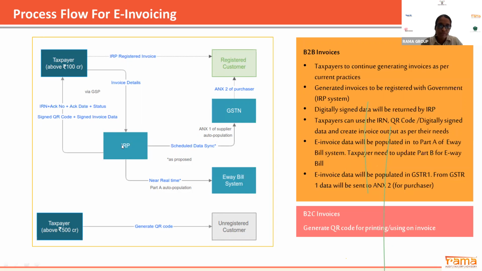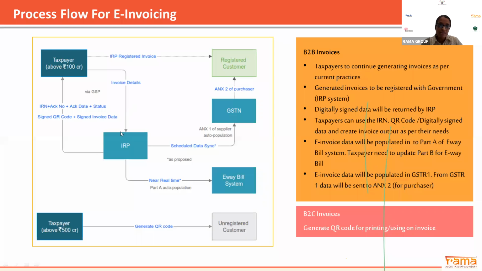Now, what is the role of this IRP? The IRP will check and validate all the information which has been transferred from the taxpayer to the IRP portal. It will check whether the invoice format is correct or not, whether there is any special character in the invoice, whether the GSTN number is correct or not, or the most important thing, whether the same invoice number has been received. If the same invoice number is received, the IRP portal will not accept this information. It will throw it back to the taxpayer.